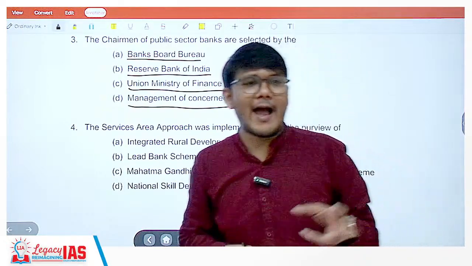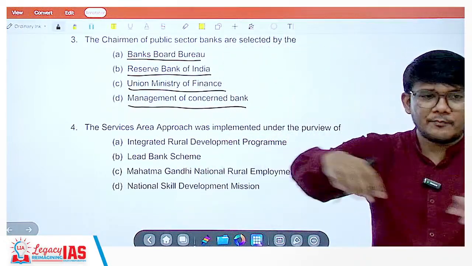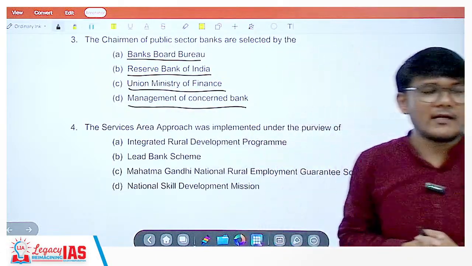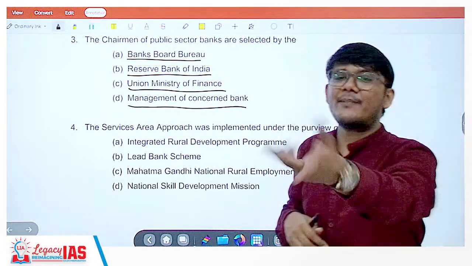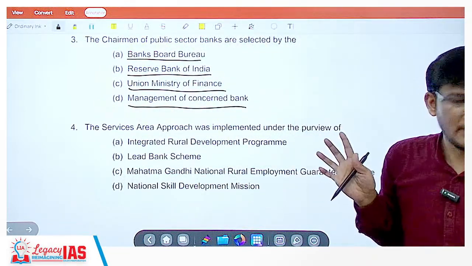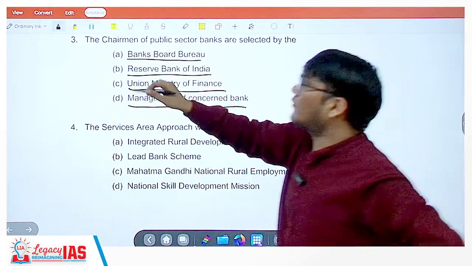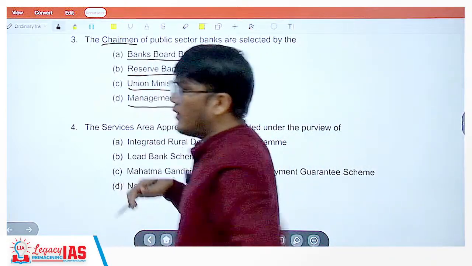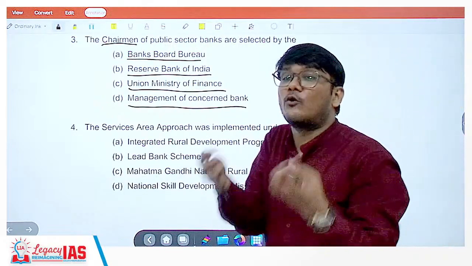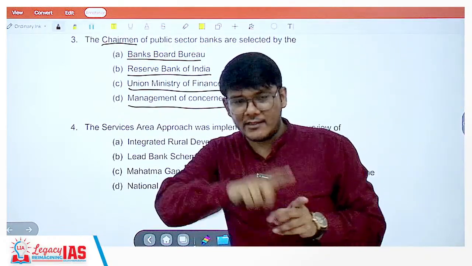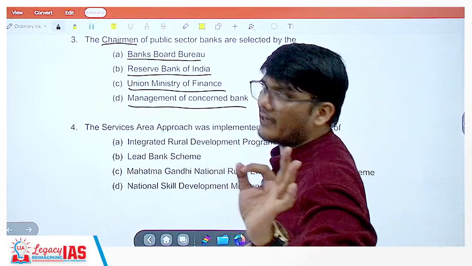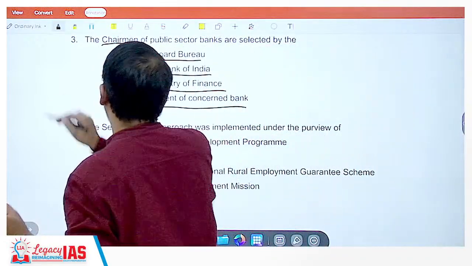If people from within are discussing who should become the chairperson, then you may not have proper regulation on that bank. So you need an independent authority to appoint the chairperson. This is very clear.